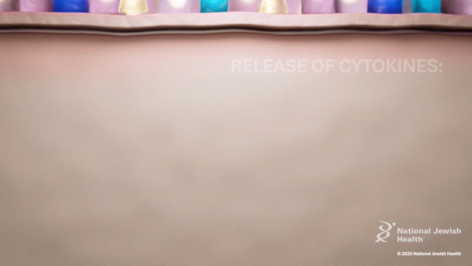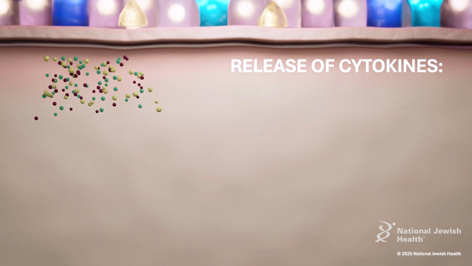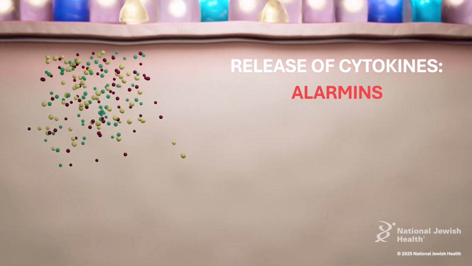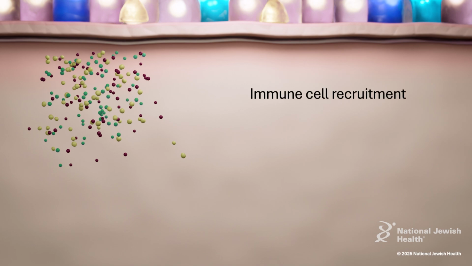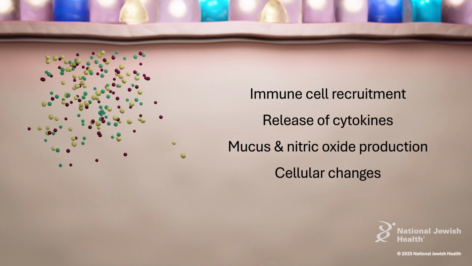Both upper and lower airway epithelium release a set of potent cytokines termed alarmins that include TSLP, IL-25, and IL-33. They play critical roles in initiating recruitment of immune cells, the release of additional cytokines, production of mucus and nitric oxide, and cellular changes that lead to airway remodeling and ultimately drive asthma symptoms.